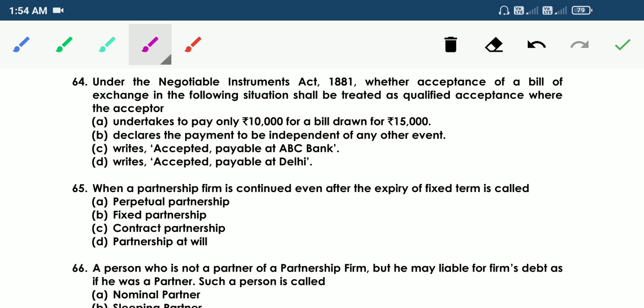So the answer is A. Undertaking to pay only 10,000 rupees for a bill drawn for 15,000 rupees is the qualified acceptance.